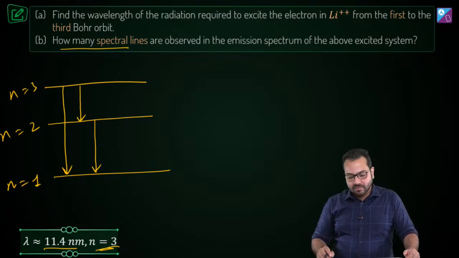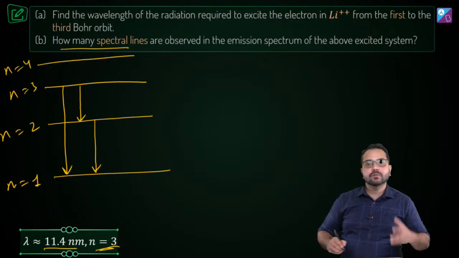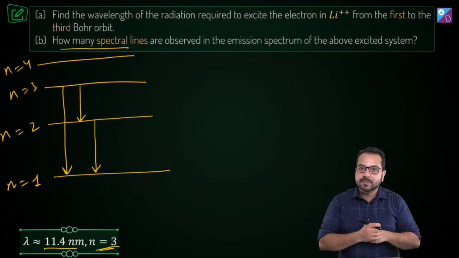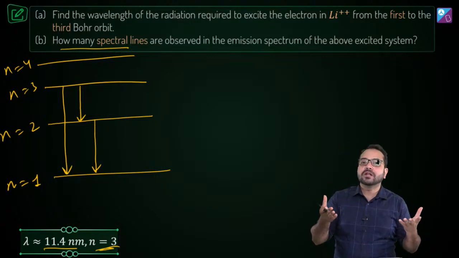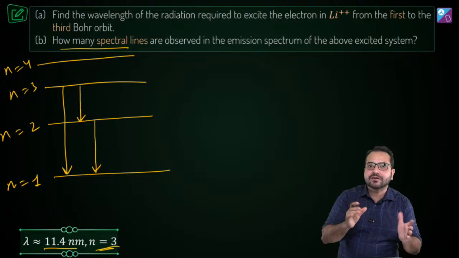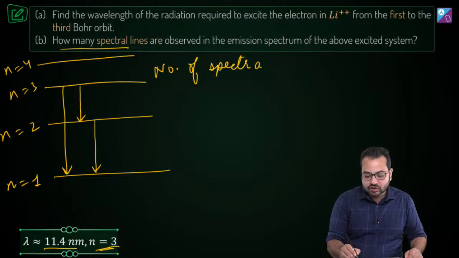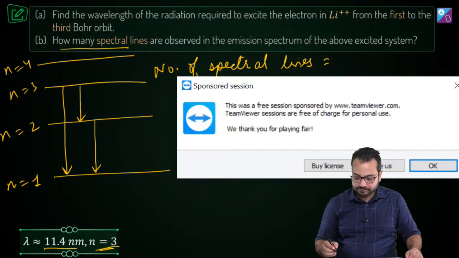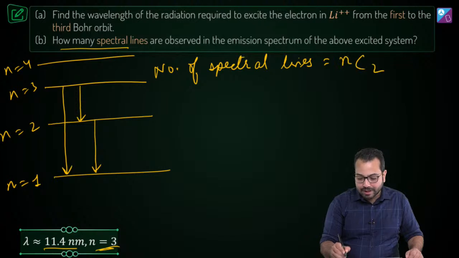Is that correct? Now this is also a general question. If we had n equal to 4, if the transition was happening from n is equal to 4 to n is equal to 1, then there would be still more possibilities. The more spaced these energy levels are, the more would be the number of possibilities. So I am going to generalize this. The number of spectral lines observed will be equal to NC2.